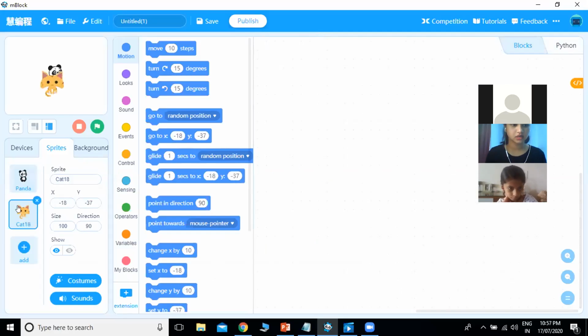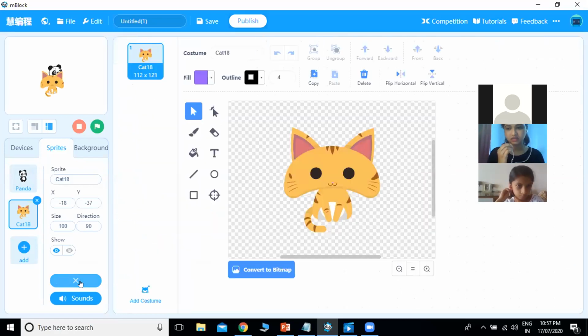Okay. So we have our cat, we have panda. We'll go to the costume of cat, and we will add one more costume for it. If you have seen the video, the cat was moving her head, right? So we have to give the illusion that the cat is continuously moving the head. So we will duplicate this particular sprite.